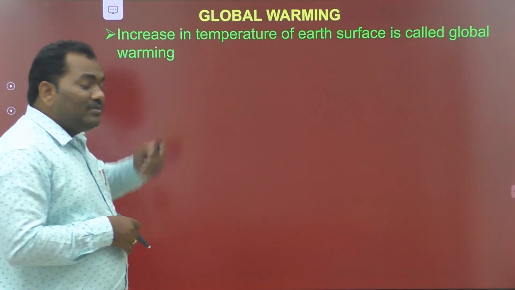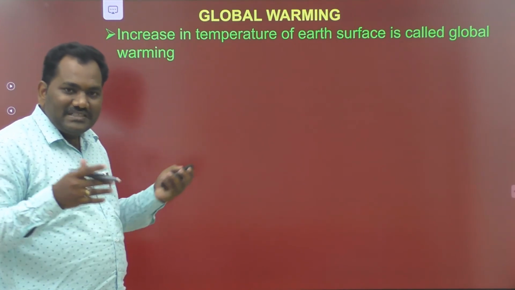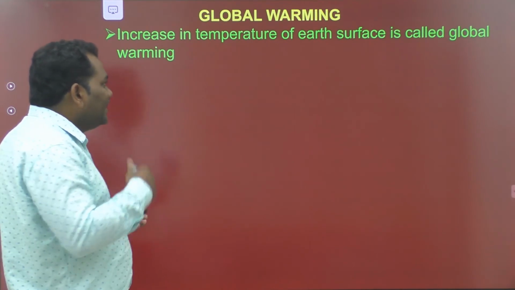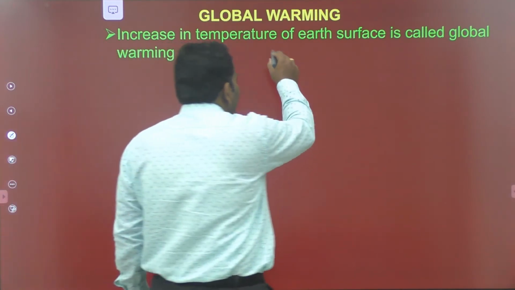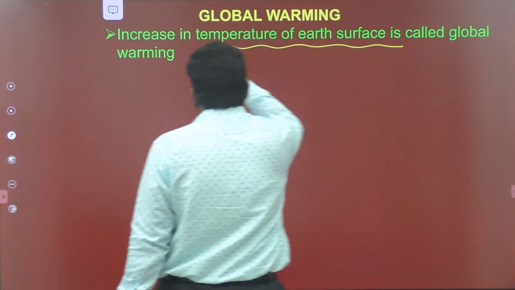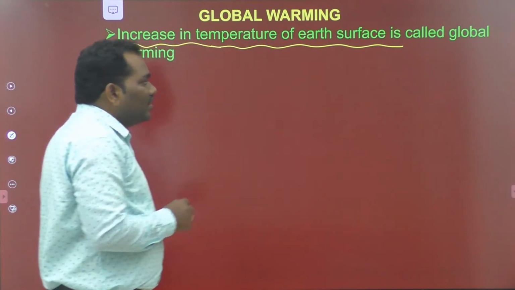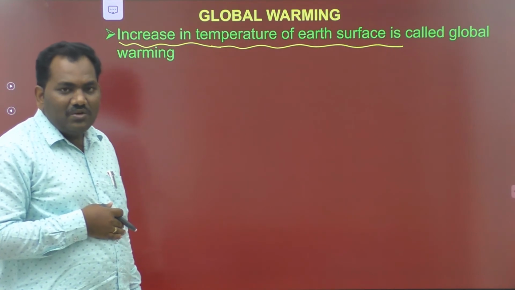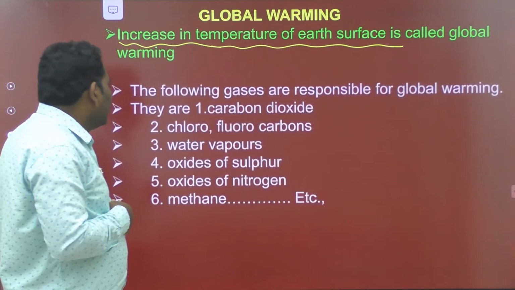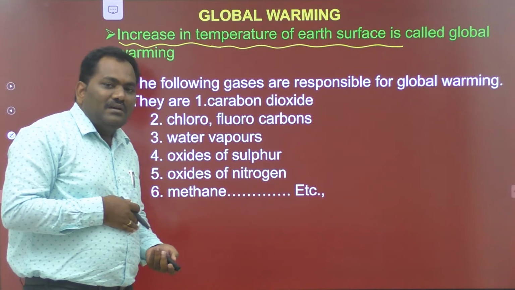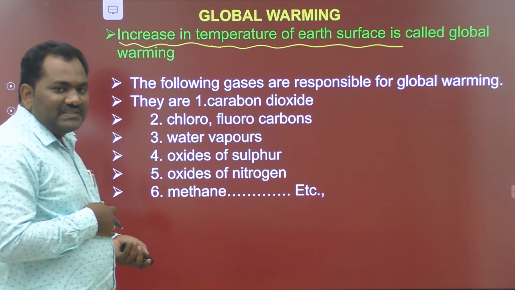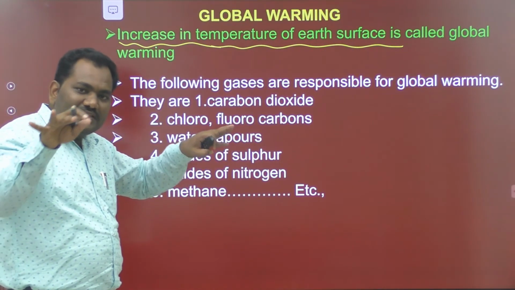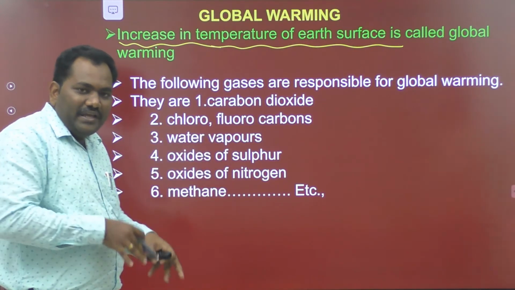What is global warming? Global warming is a phenomenon of increase in the temperature of the earth's surface. Increasing the temperature of the earth's surface is called global warming. This global warming is caused by the presence of gas molecules in the air.